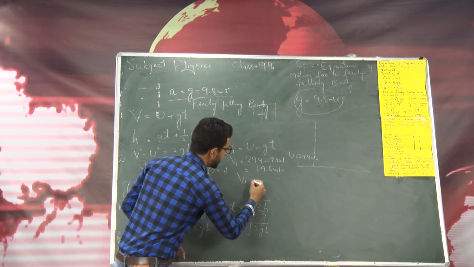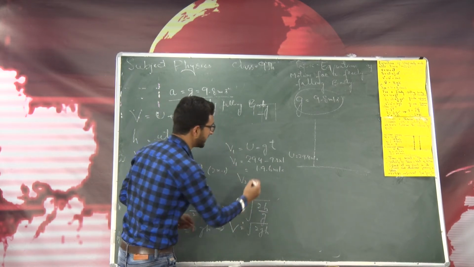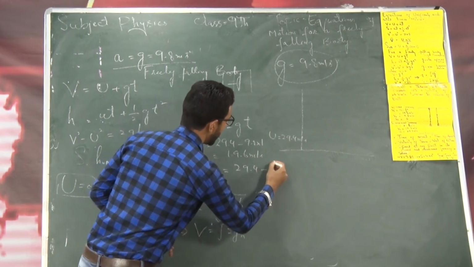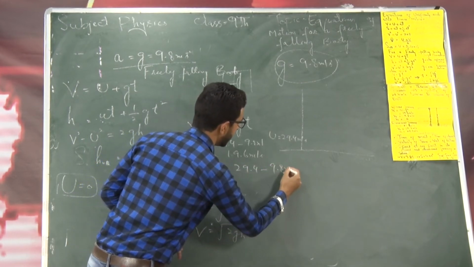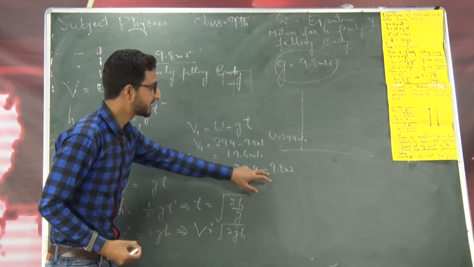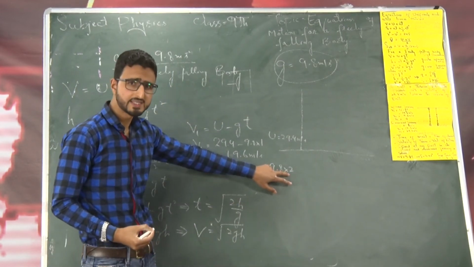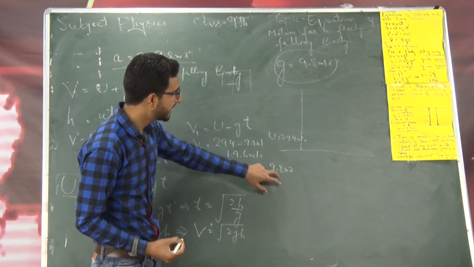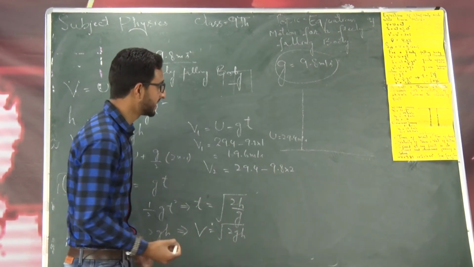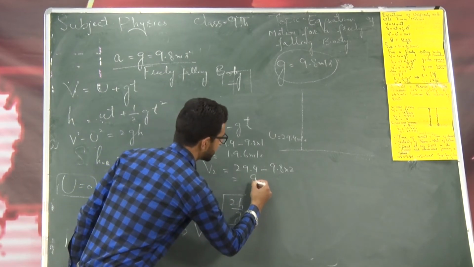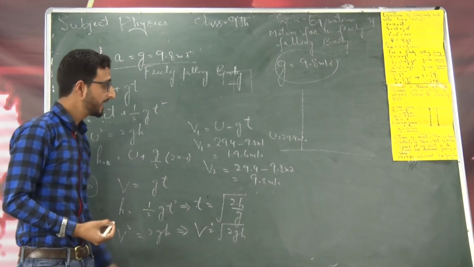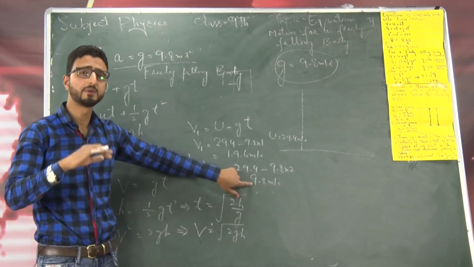Similarly, velocity of the ball after 2 seconds will be, instead of u, I will write 29.4 minus, instead of g, 9.8 into 2. So this is 9.8 into 2, that is 19.6. 29.4 minus 19.6. You can easily see this is equal to 9.8 meter per second. This is the velocity of the ball after 2 seconds.